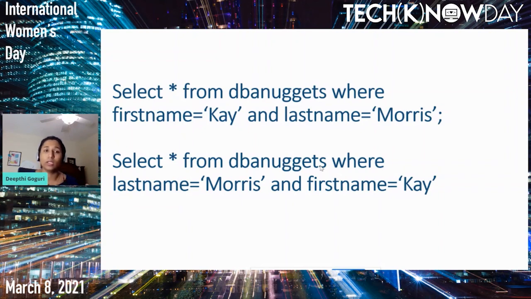Though the order is different, SQL Server behind the scenes will reorder the statement in the order of the index. Our index is on first name, comma last name, so it is not a difficult task for SQL Server to reorder that in the form of an index order.